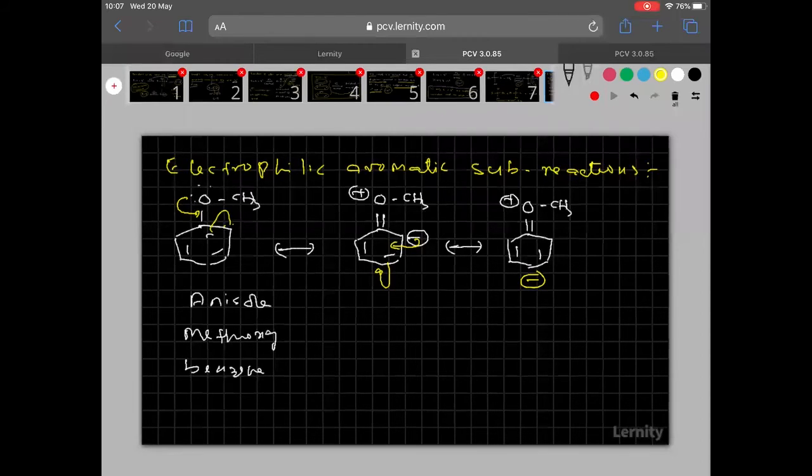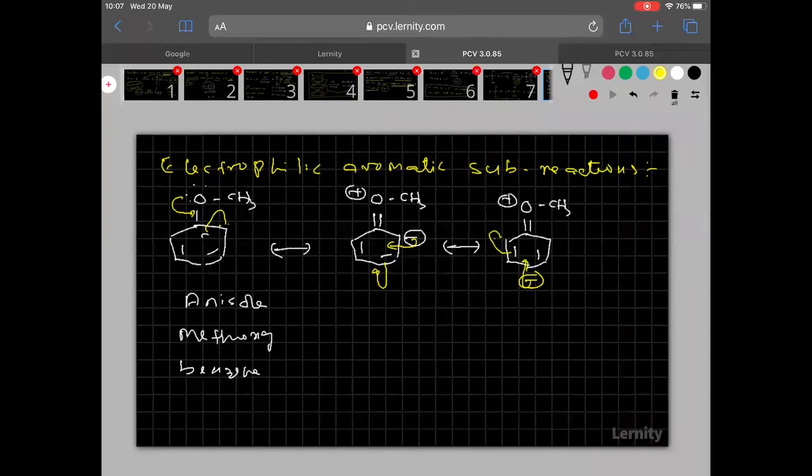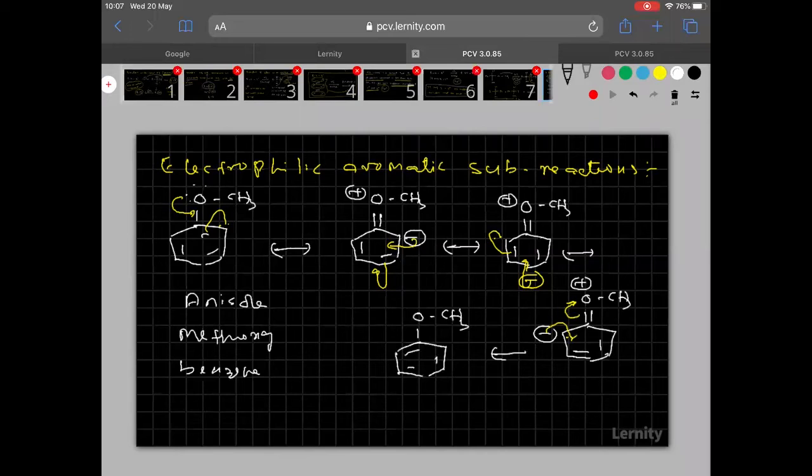Then what happened? When the negative charge enters into the ring, the pi bond will go to the next carbon here. So let me write now. Here you will get the negative charge, then here a pi bond and here a pi bond, then OCH3 with a positive charge. Now the next one: when the negative charge enters into the ring, the pi bond will go to the oxygen. So the last resonance structure will be somewhere like this. Here three pi bonds, then here OCH3. Hope you are able to understand this one.